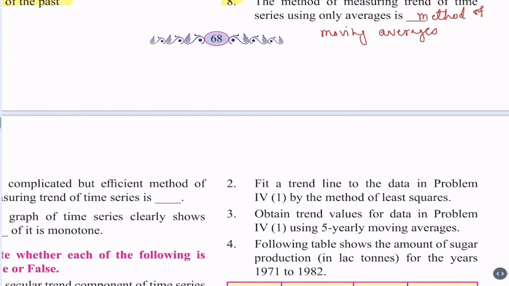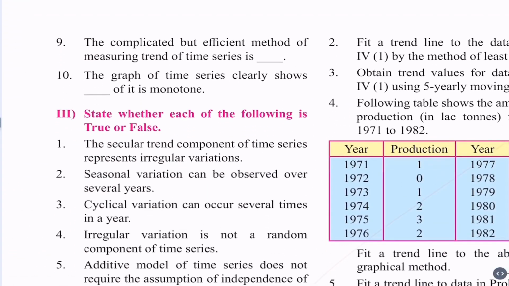Next, fill in the blank. It's 9th. The complicated but efficient method of measuring trend of time series is, now it's complicated but efficient, so it is a method of least squares.